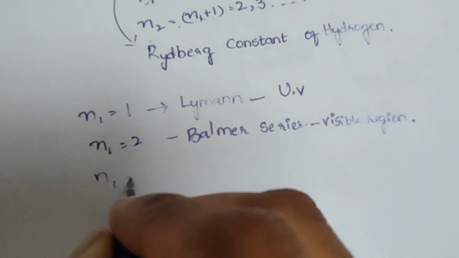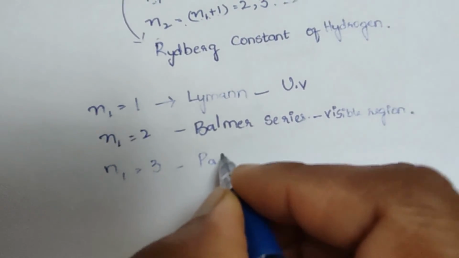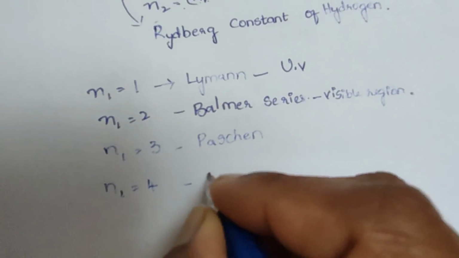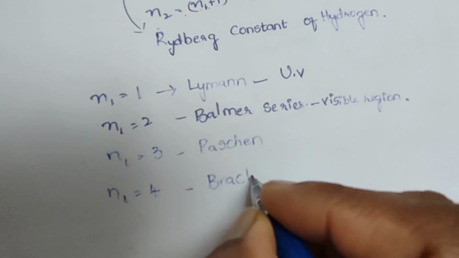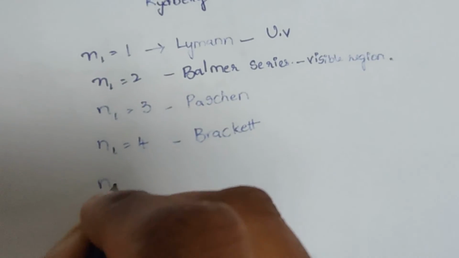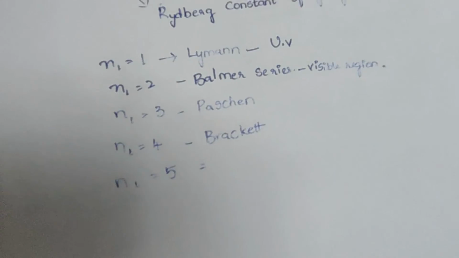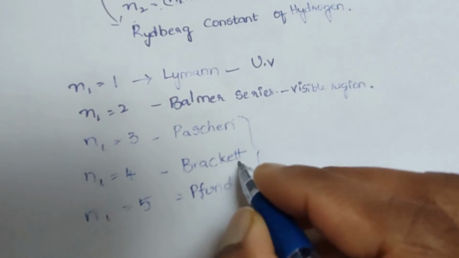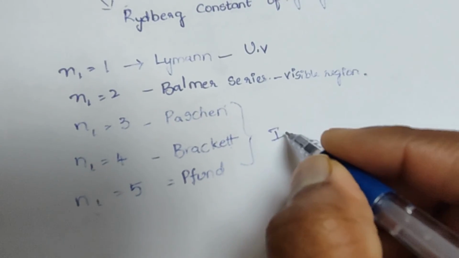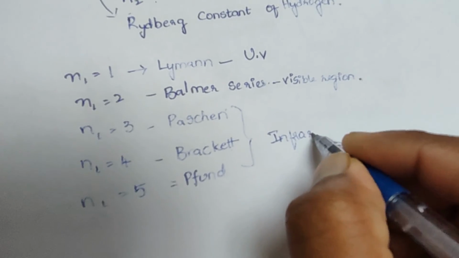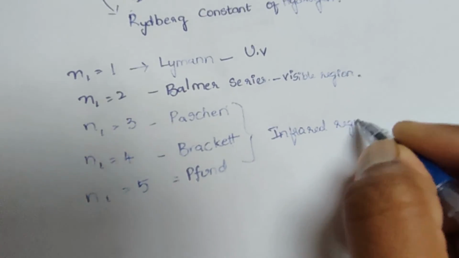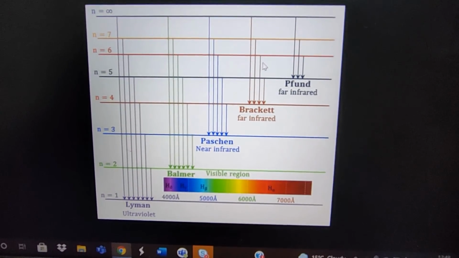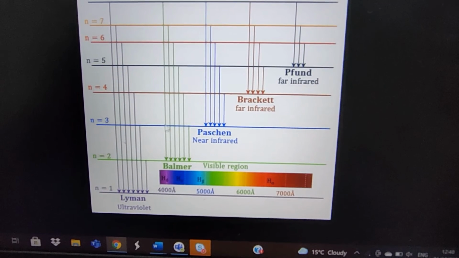If n1 equal to 3, then it is Paschen series. n1 equal to 4, then it is Brackett series. n1 equal to 5, then it is Pfund series. And these three series, Paschen, Brackett, Pfund, come under the infrared region. This is the series of lines observed in the hydrogen spectrum.